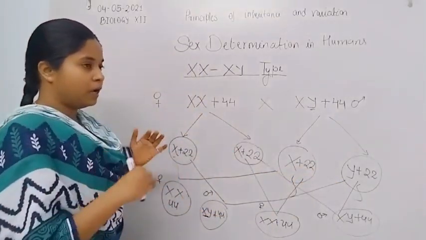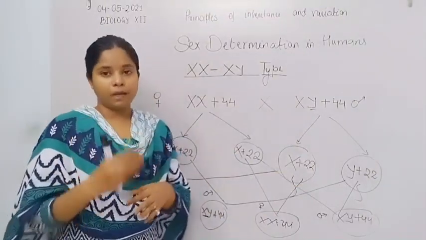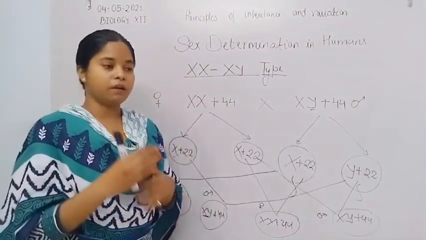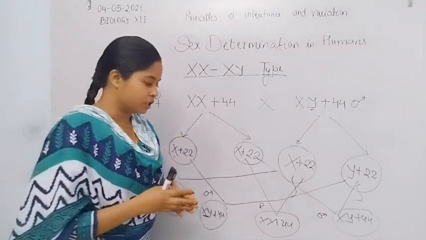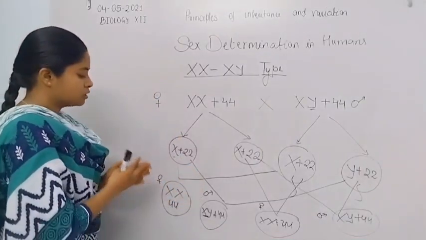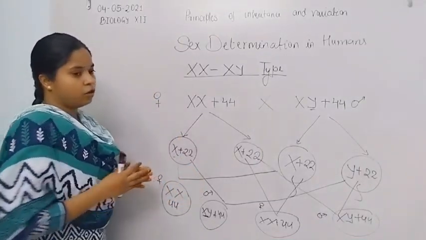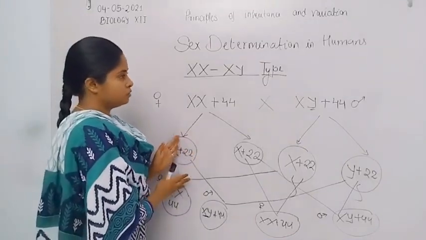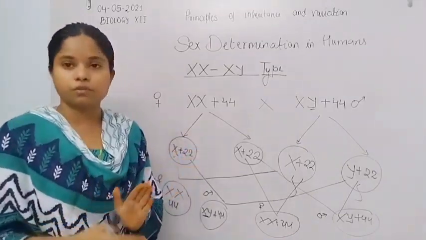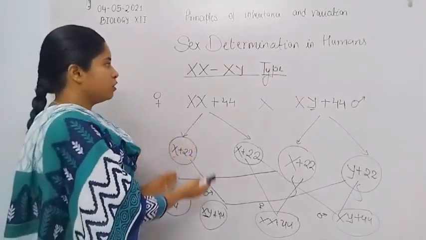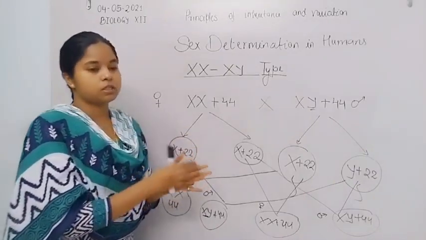So every time during fertilization, there is a 50% chance of formation of a daughter and a 50% chance of formation of a son. So here is the overall sex determination in humans, insects and birds.